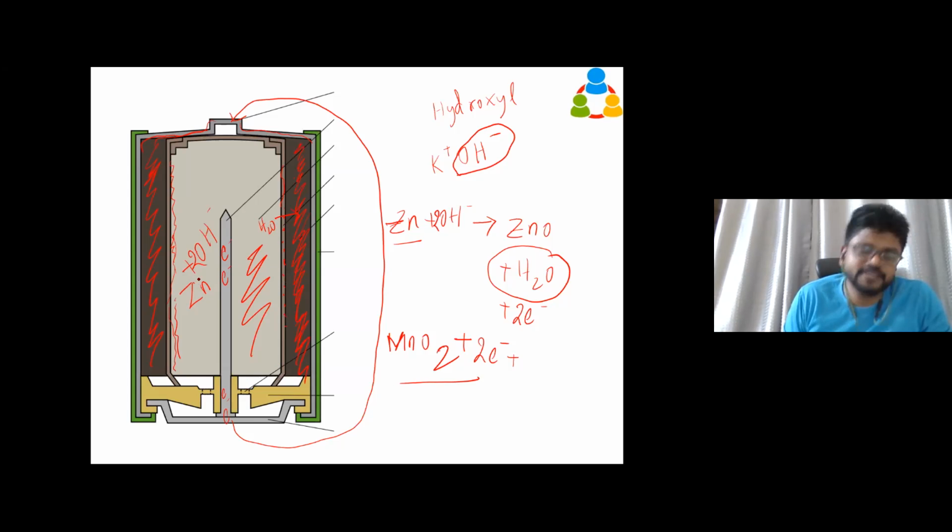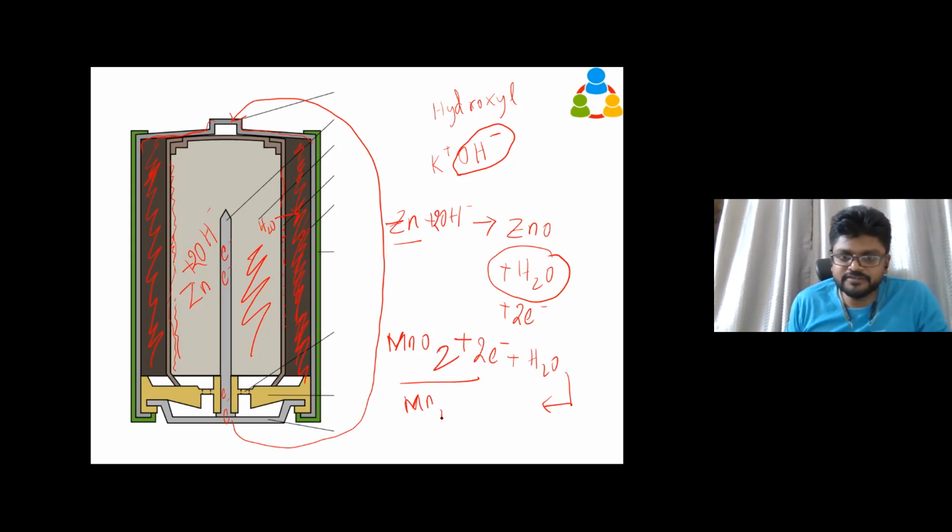So the zinc electrode reacts with the electrolytic solution and gives off 2 electrons and a water molecule. The electron has been carried through this wire and the water molecule bypassed through this barrier, through the holes, and it is reaching this electrode, manganese dioxide. So manganese dioxide will react with the electrons and the water molecule, and gives us one more version of manganese oxide and hydroxyl ion.